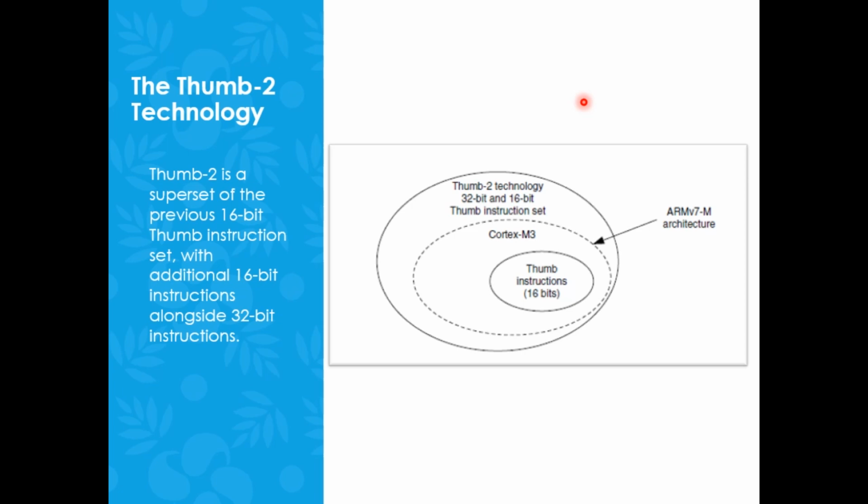So this was difficult. That's why they thought about this Thumb-2 technology, where you will be in a single mode of operation and you can write a program in either 16-bit sets or 32-bit sets. The processor itself will handle it. The architecture is developed in such a way that it can accept it. That is the basic idea.